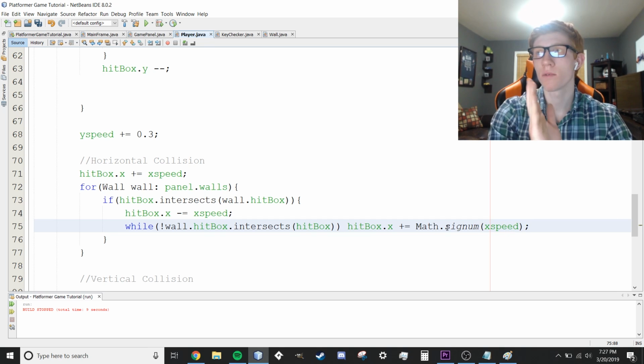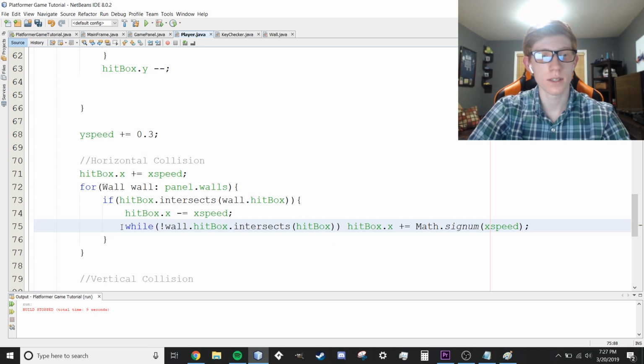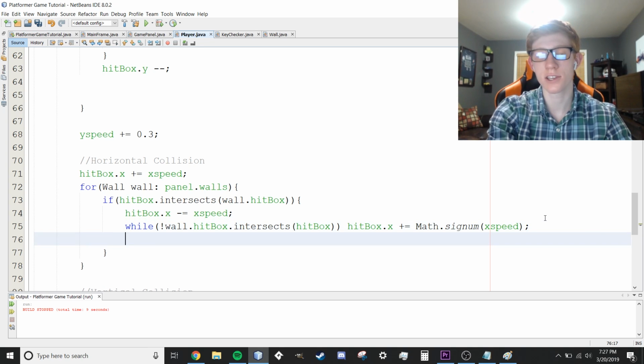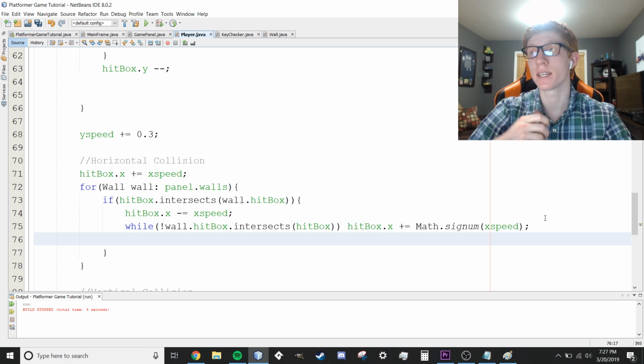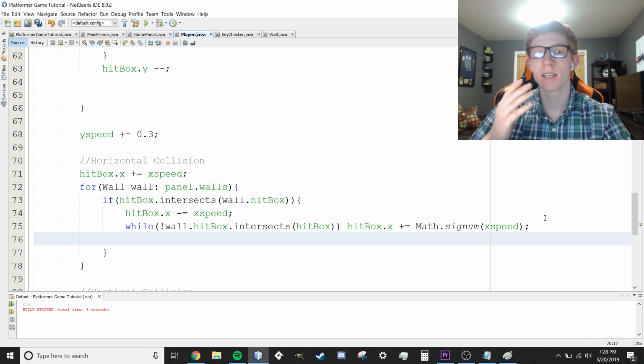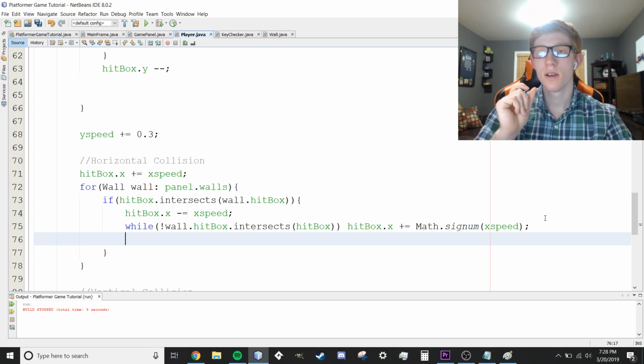So now this is where we're going to keep moving as close as we can to the wall without touching it. And in this while loop, this entire line is going to keep running until we're right next to the wall. Actually, it's going to keep running until we're touching the wall because we're using intersects. So this is another common mistake. If we didn't have this next line, then it would actually move 1 pixel away from the wall. I'm not going to use Paint to show you guys. Paint is kind of rudimentary. It's not going to work well. This is going to keep moving until we're touching the wall, and then we want to back step 1 more.